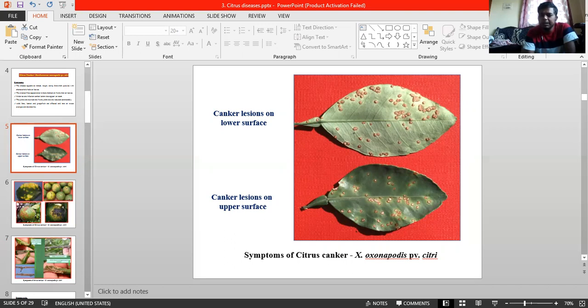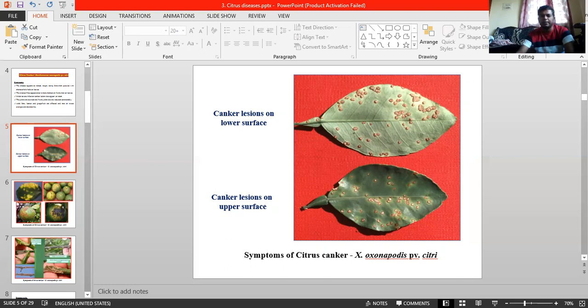The most highly susceptible plant for this canker is acid lime. Acid lime is highly susceptible to canker. Remember this one. It acts as an indicator plant, a highly susceptible plant.